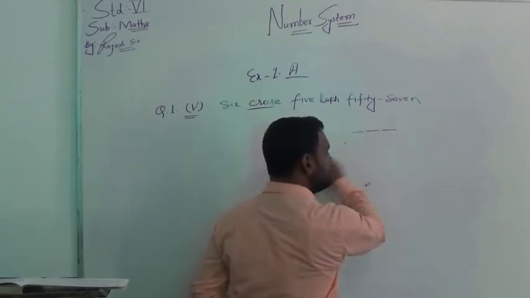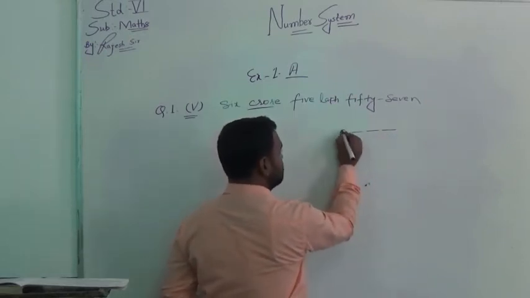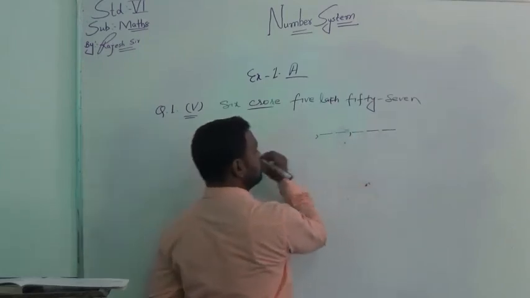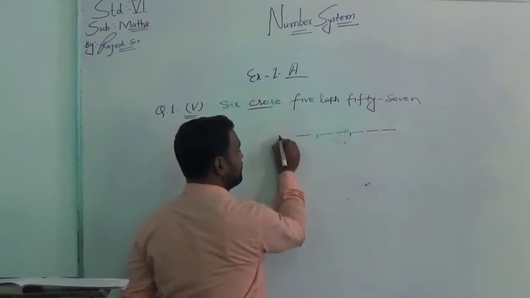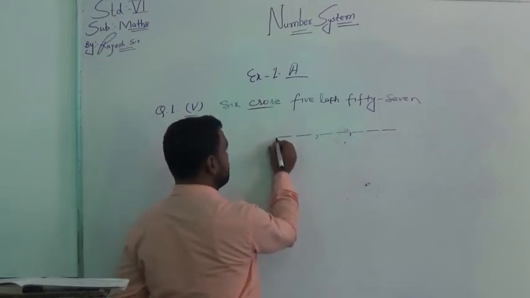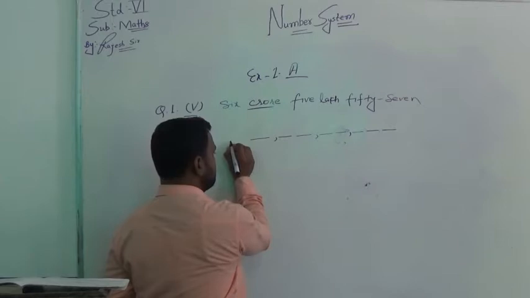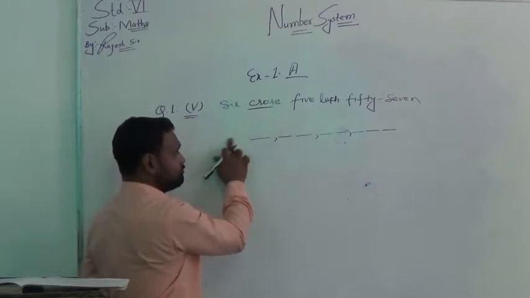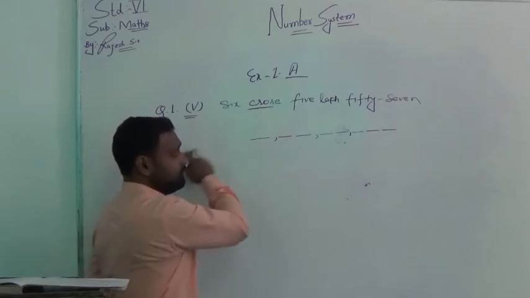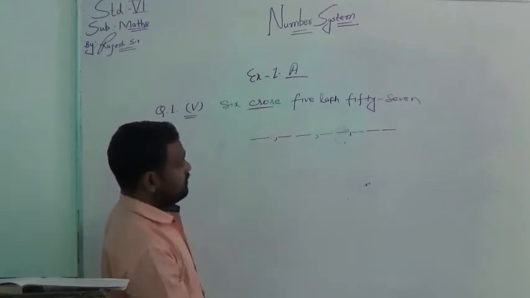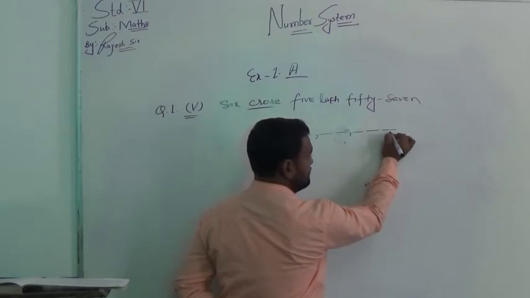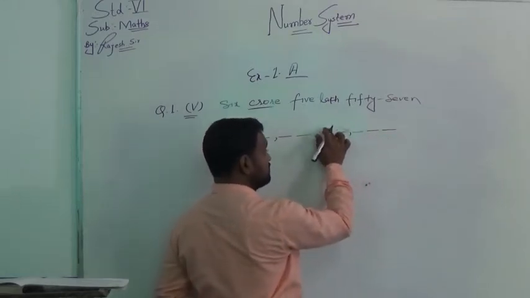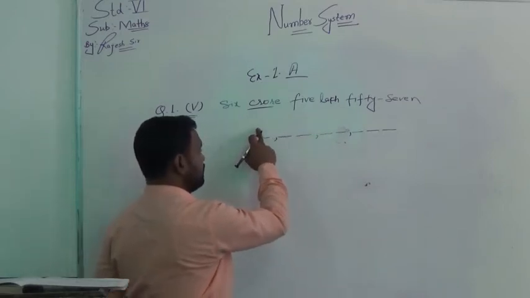Then thousand, 10,000, lakh, 10 lakh, crore, 10 crore. Since the number starts from 6 crore, we can leave out the last place. Once again, repeating: ones, tens, hundreds, thousand, 10,000, lakh, 10 lakh, crore.